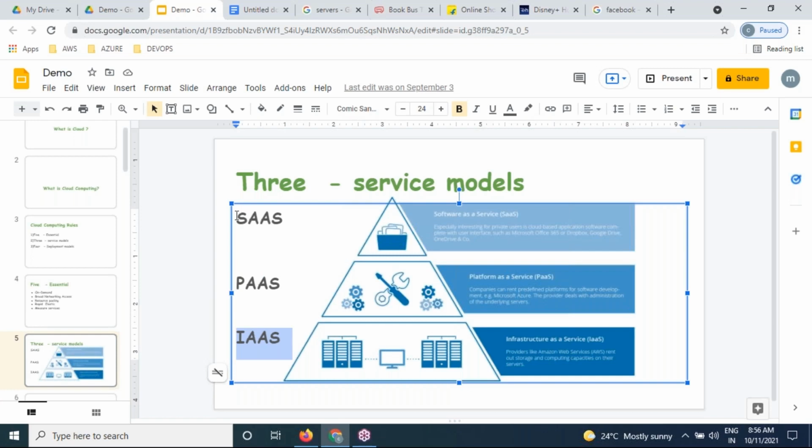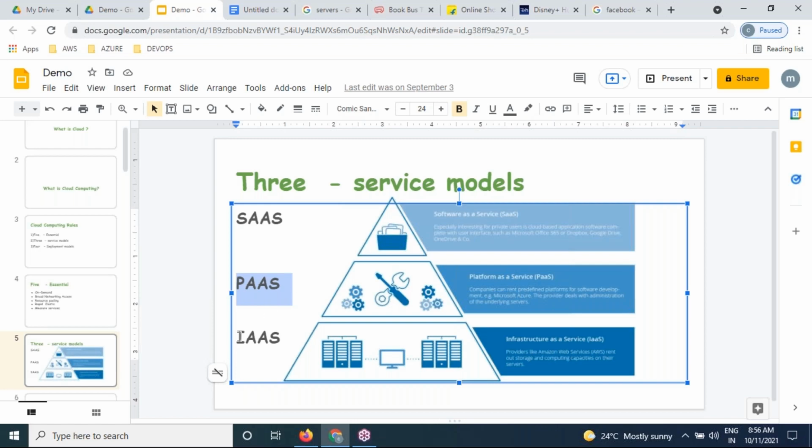So as a Linux administrator, as an AWS admin, as a DevOps engineer, we are not part of SaaS. We are not part of PaaS because we are not developers. We are not writing any code. We are not writing any Java, .NET, or Python code. We are not writing anything. That's why we are not part of PaaS.